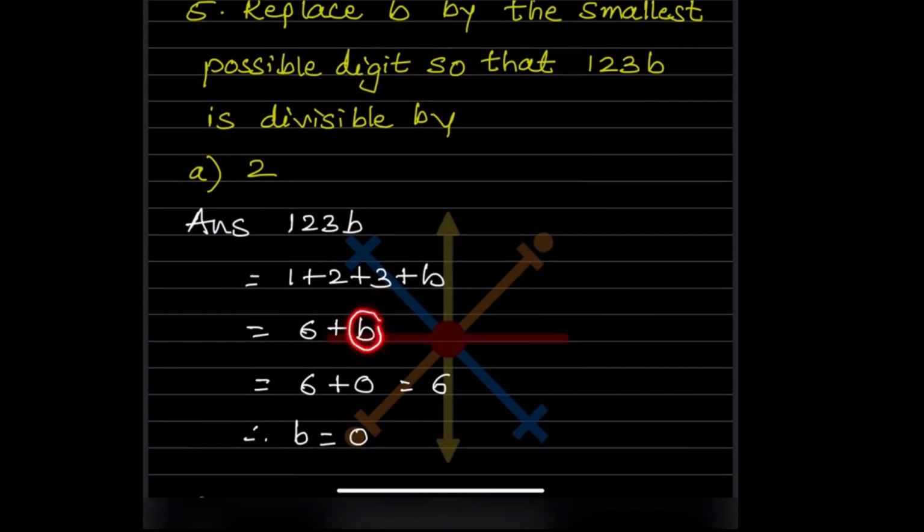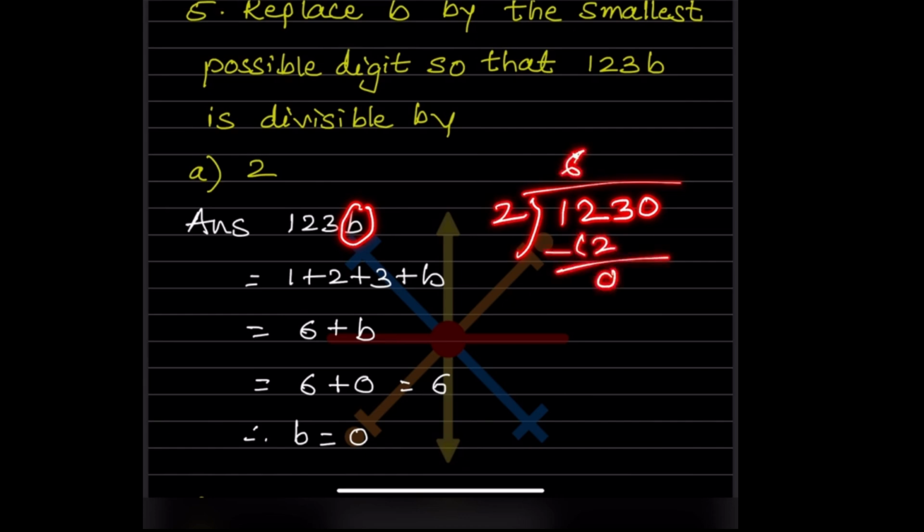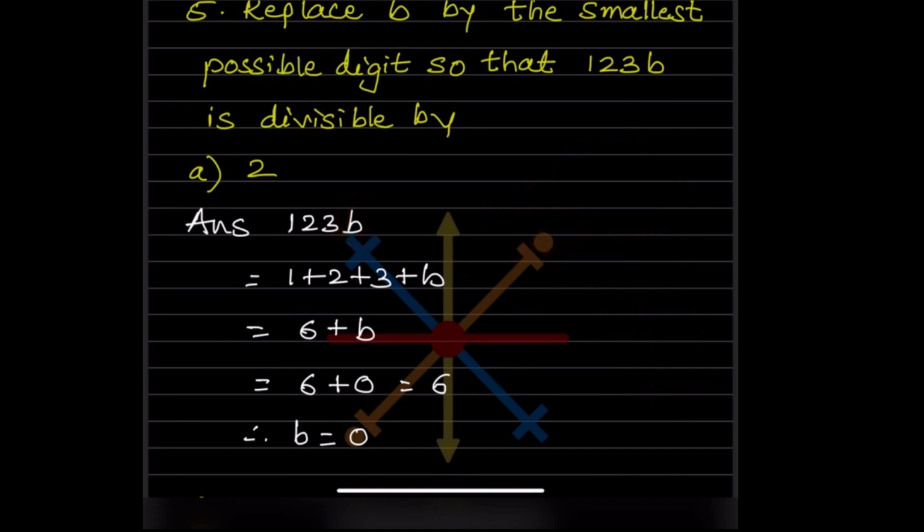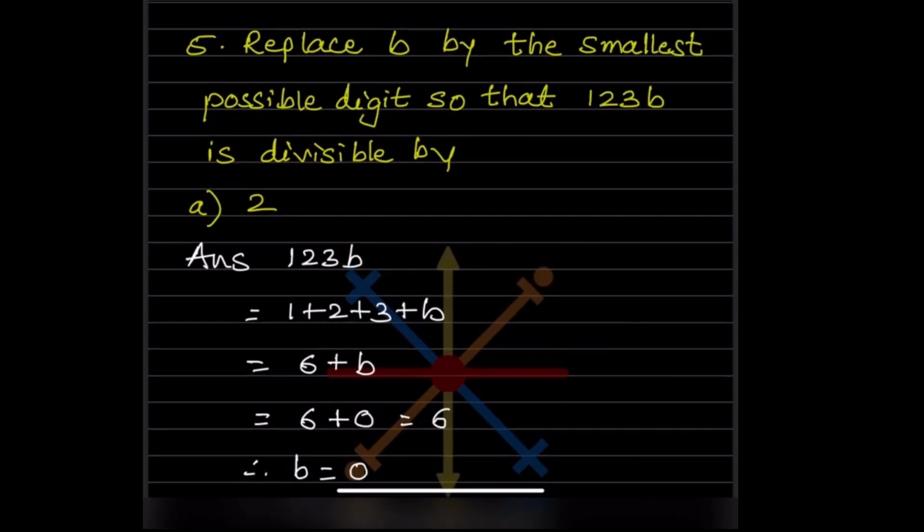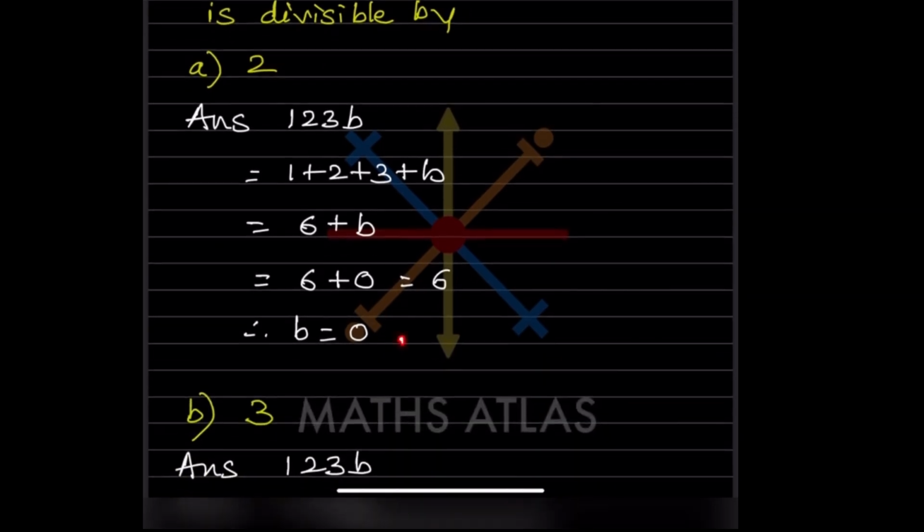So in place of b, if we put 0 here, 6 plus 0 is going to be 6. Now let us see 123 and in this one, if we put 0, whether this is divisible by 2. 2 5s are 10. And one more thing, whenever you have the units place as 0, 2, 4, 6, 8, that number is always divisible by 2. So b is going to be 0.